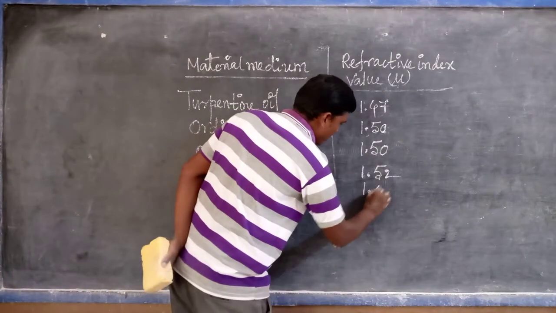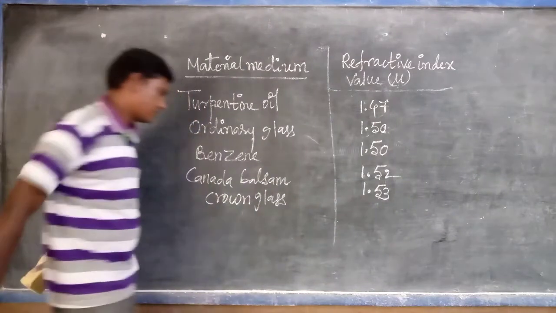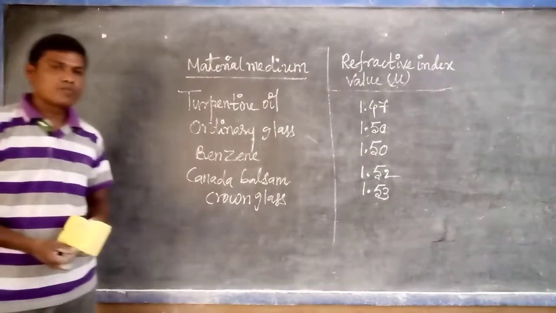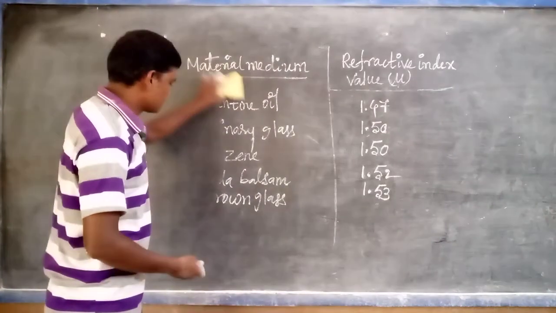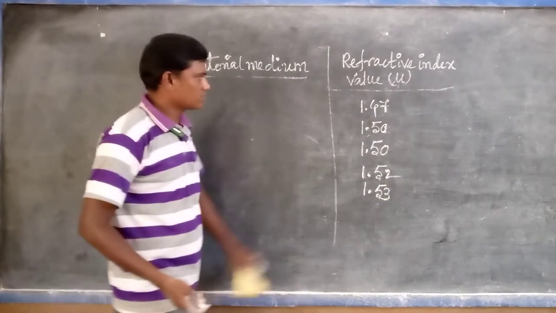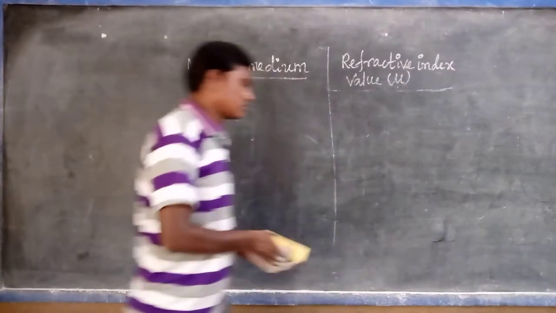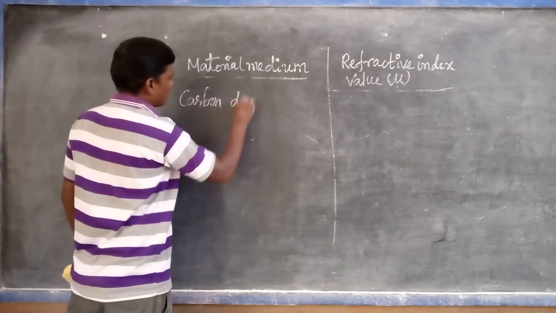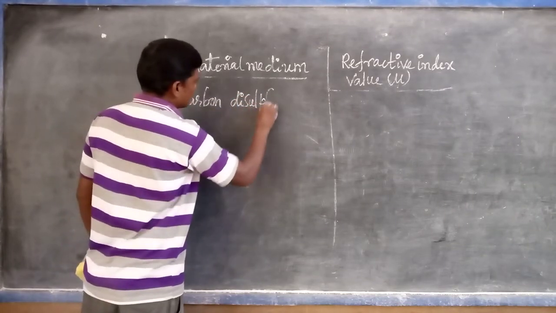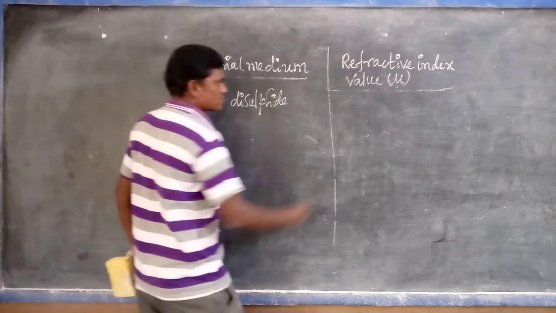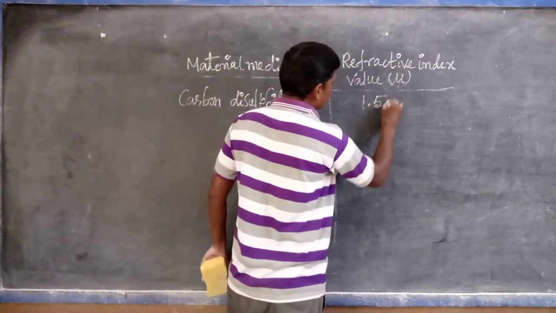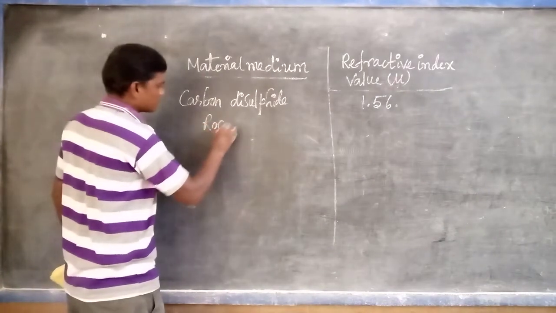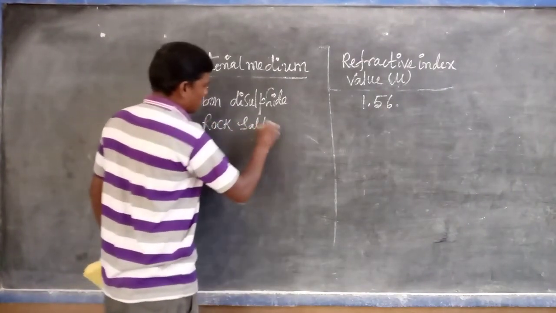Crown glass 1.53. Crown is one type of glass. Carbon disulfide 1.56.